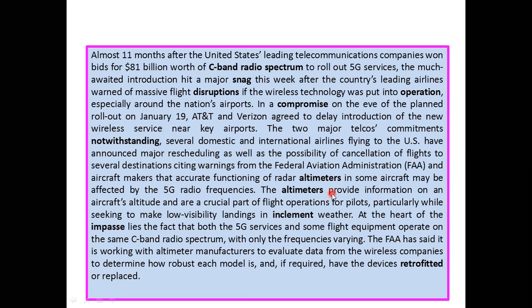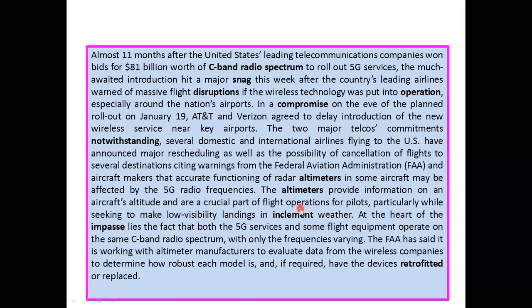The altimeters provide information on aircraft's altitude and are a crucial part of flight operation for pilots, particularly while seeking to make low visibility landing in inclement weather.